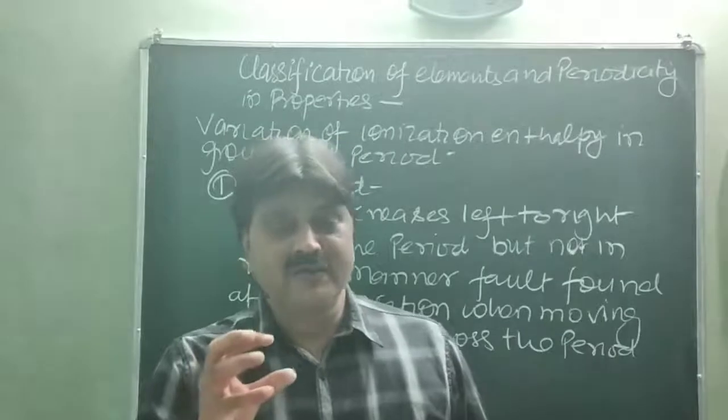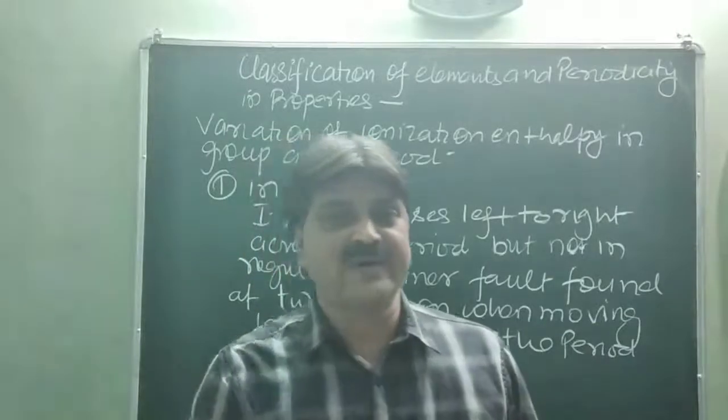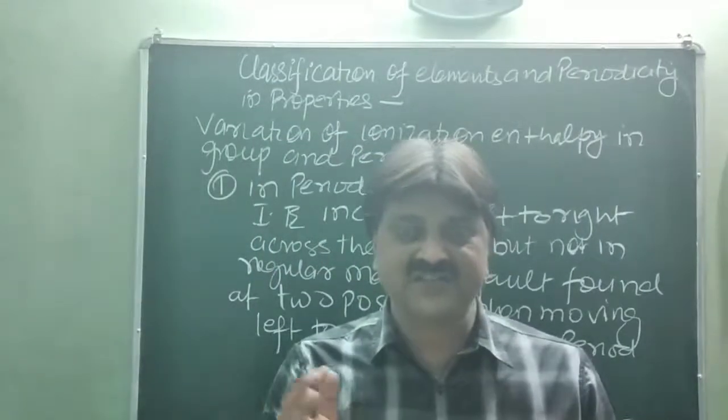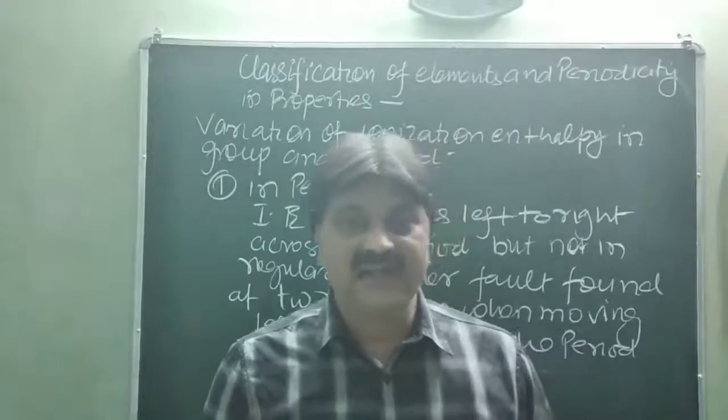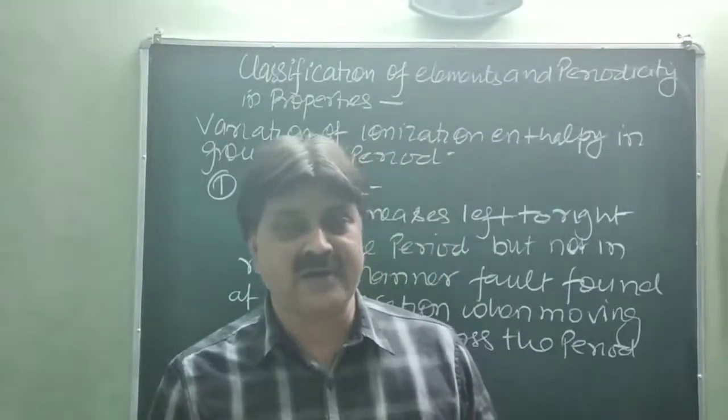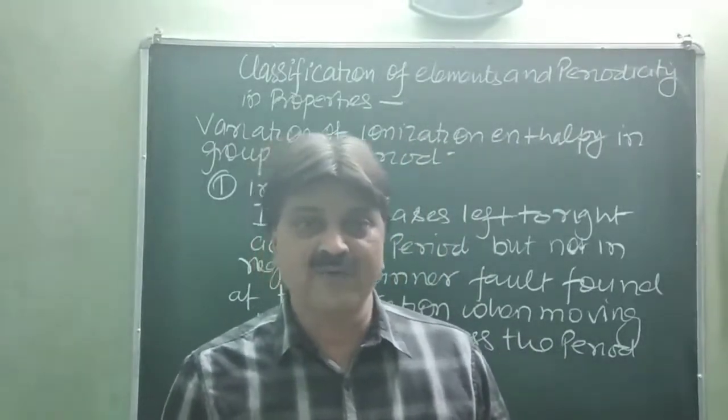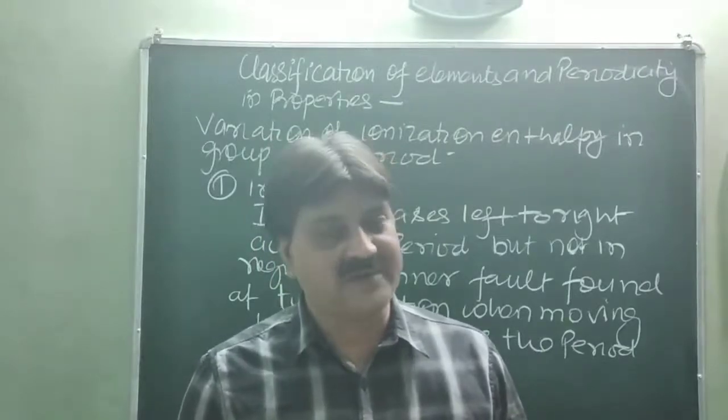But one thing you should also keep in mind when deciding the ionization enthalpy across the period: ionization enthalpy also depends upon half-filled and fully filled shell orbitals.